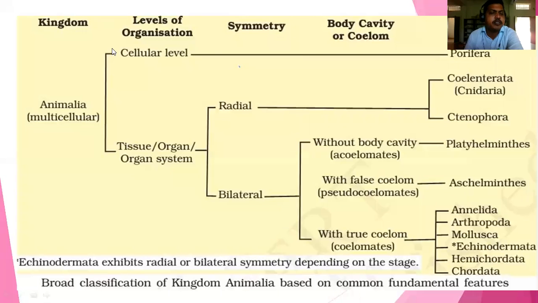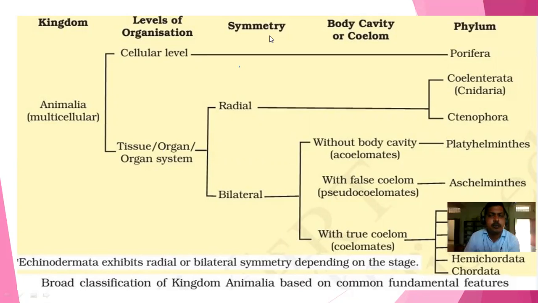This kingdom Animalia is classified into levels of organization, that is cellular level and tissue level, organ level or organ system level. In the cellular level of organization, only one phylum is there, that is Porifera. In the Poriferans, there is no symmetry, there is no body cavity.